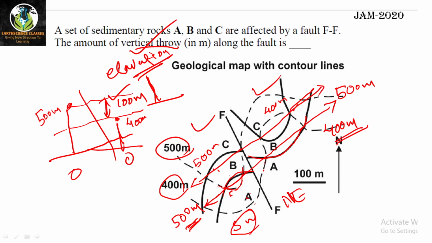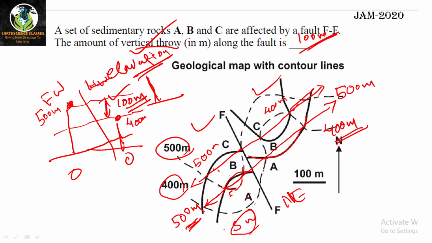If this is the hanging wall and this is the foot wall, on the hanging wall you get the contact at 400 meter elevation, and on the foot wall at 500 meter elevation. So what is the difference? That is 100 meter. So 100 meter will be the answer.